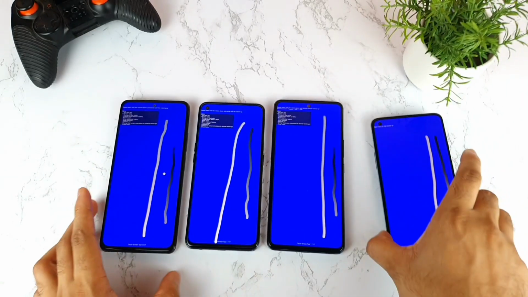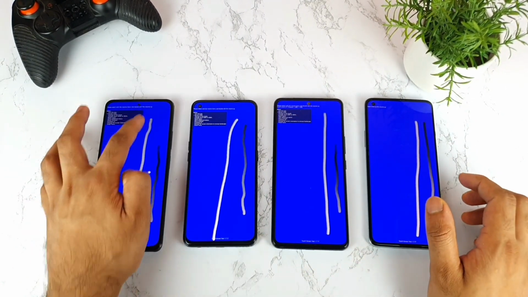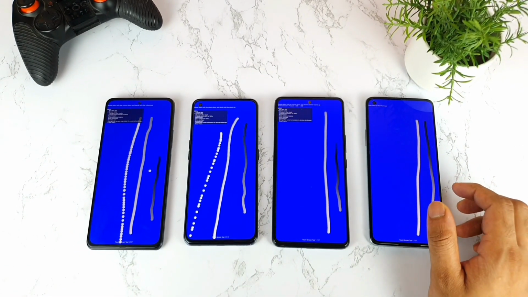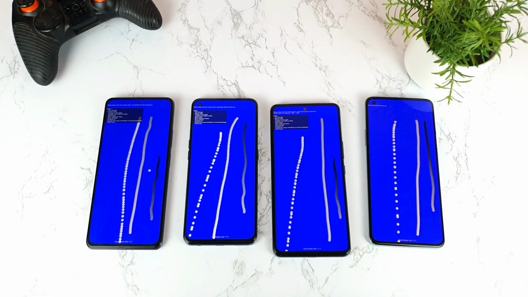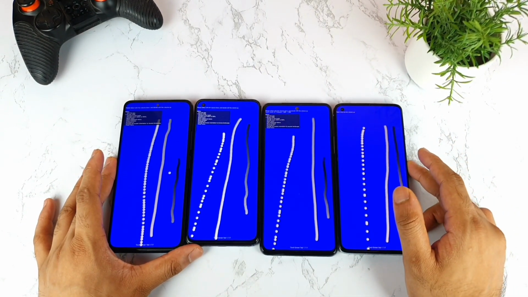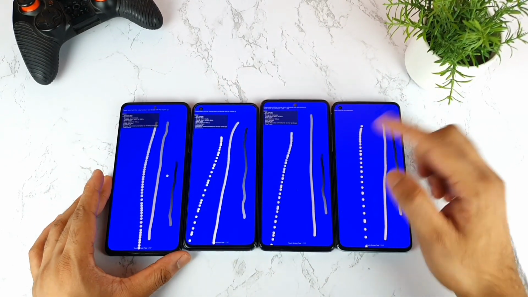And now let me try to move a little bit faster. So let's see what will happen when I try to move a little bit faster. And this is what is happening in the Mi11X device, faster. As you can see friends, faster. As you can see. So now you can compare this line with all the three smartphones. So now you will be able to judge which phone can recognize higher touches.